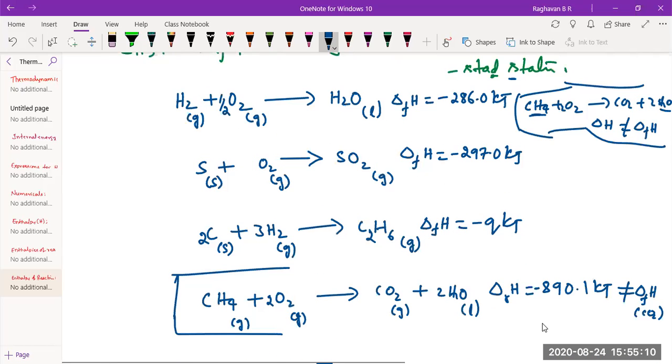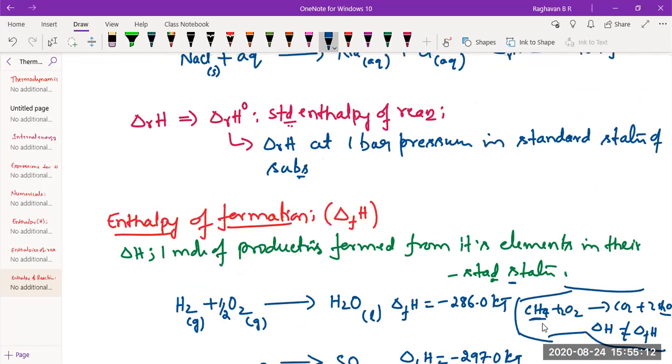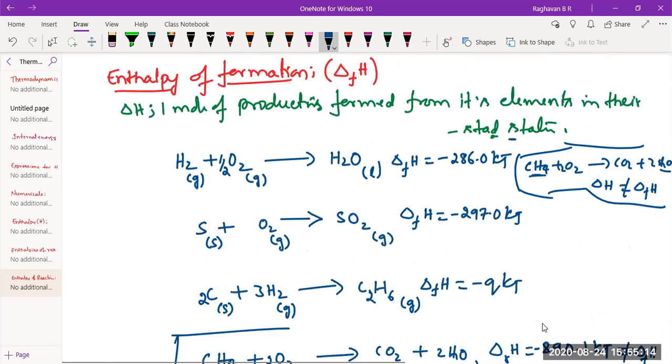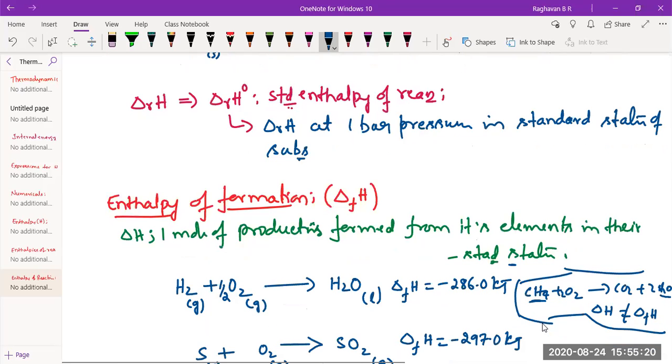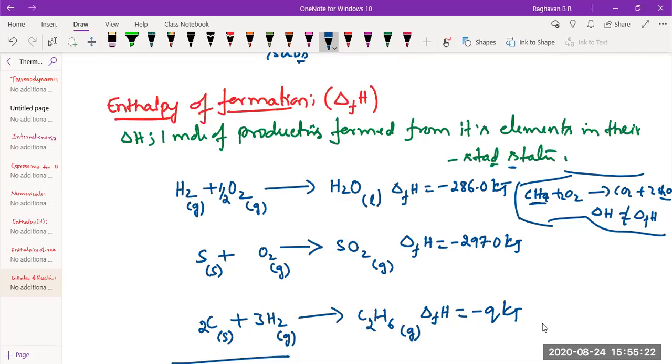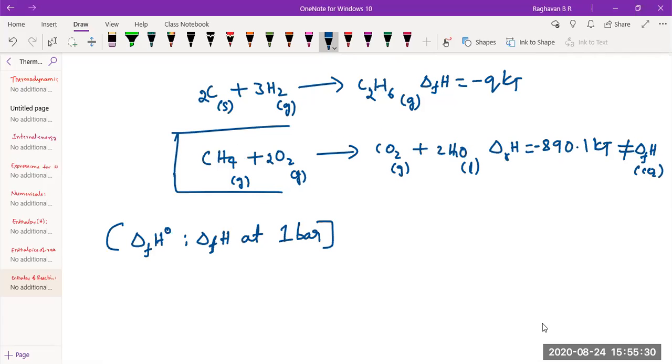Tell me, is enthalpy of formation always negative, or can it be positive also? Enthalpy of formation can be positive. We can take an example.